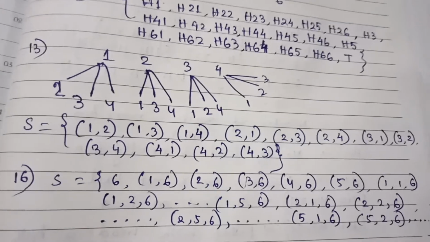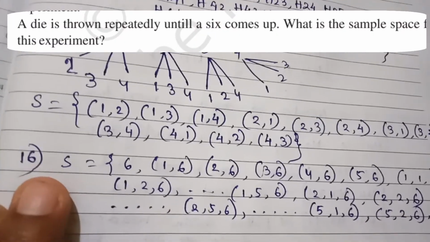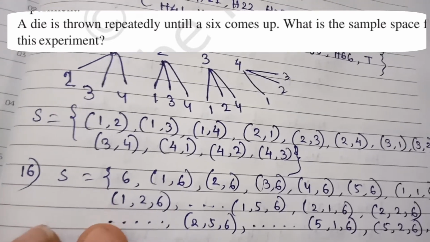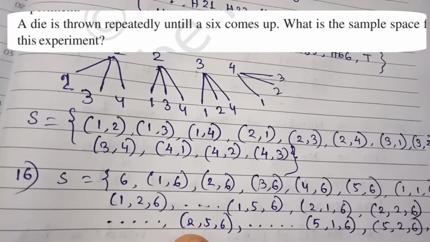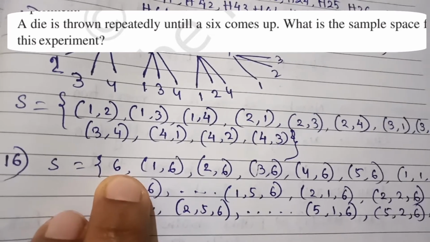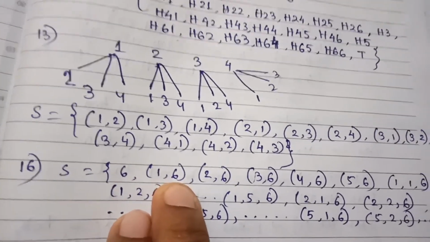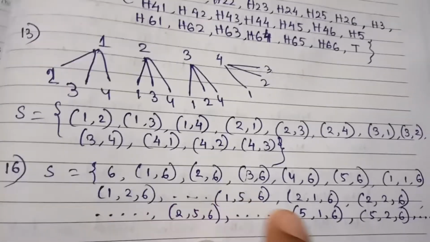Coming to question number 16. Question number 16 is a very interesting question. You have to roll a die until you are getting 6. So you can have 6 in the first trial, you can have 6 in the second trial, you can have 6 in the third trial, and so on.